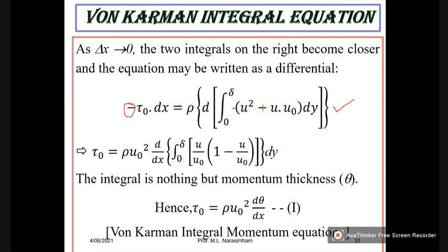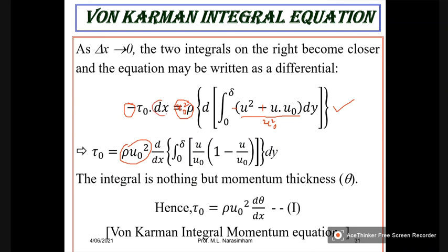And what I do is I will introduce a u naught square here. So when I have introduced a u naught square here, I have to take a u naught square inside. Because u naught is constant, I can take it inside the derivative as well as inside the integration. So when I perform this, this will become rho u naught square. So that is what I have written here, rho u naught square.